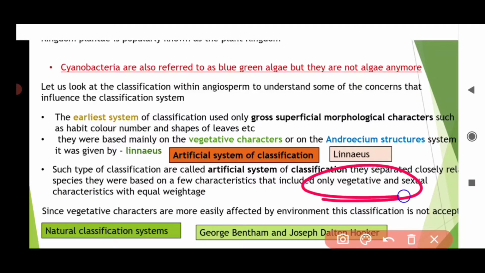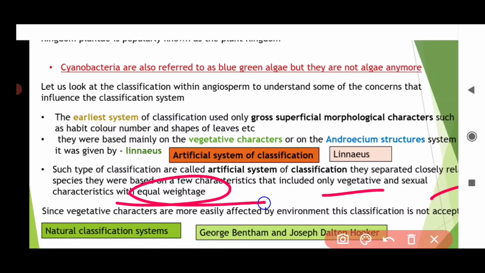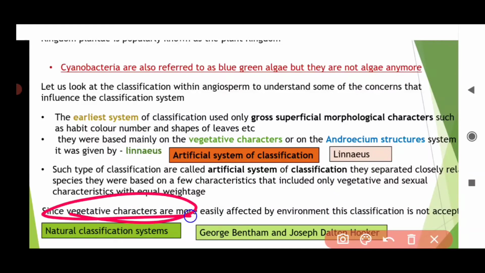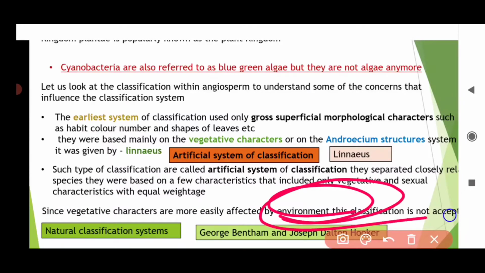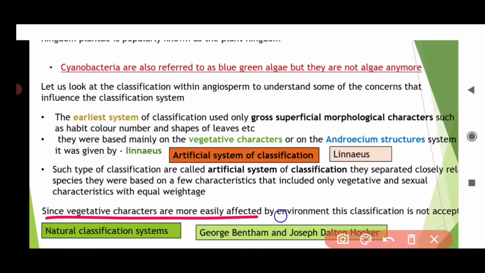And the vegetative characters easily get affected by the environment. That's why this classification system was not appropriate.